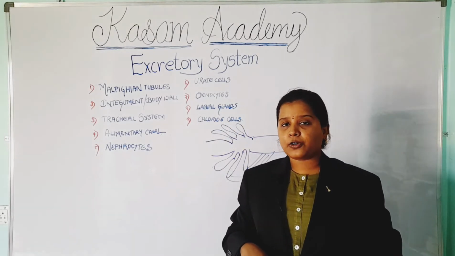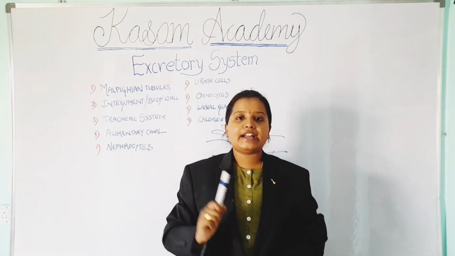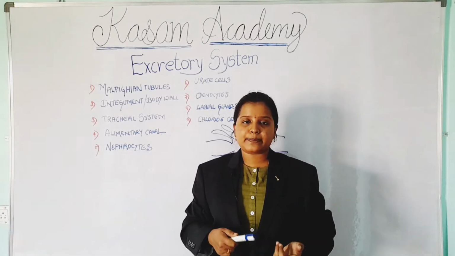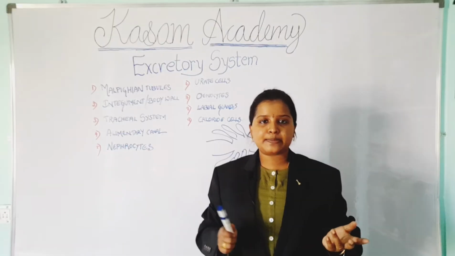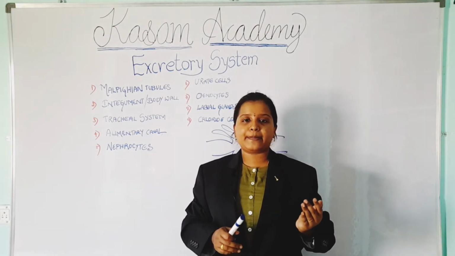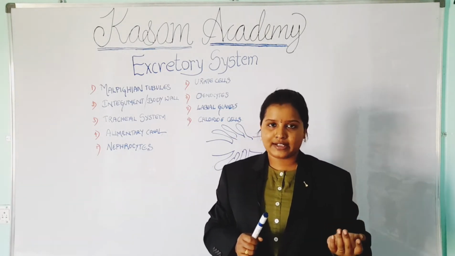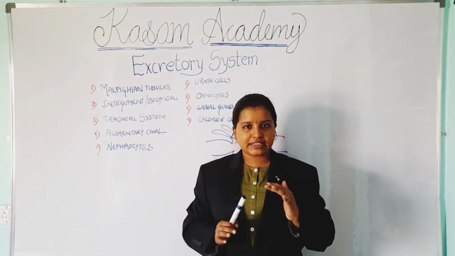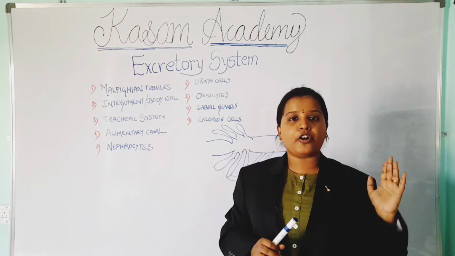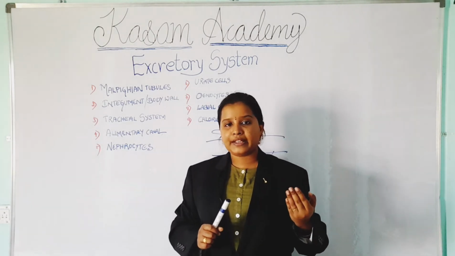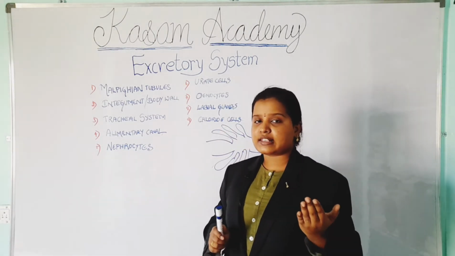The third organ is the tracheal system. How does it help in excretion? The purpose of the tracheal system is respiration. The insect takes in oxygen and eliminates carbon dioxide. Carbon dioxide is a waste material which is removed from the body of the insect. That is how the tracheal system helps in excretion.